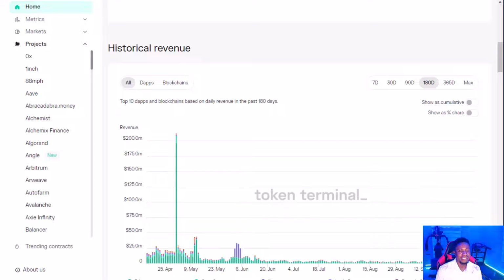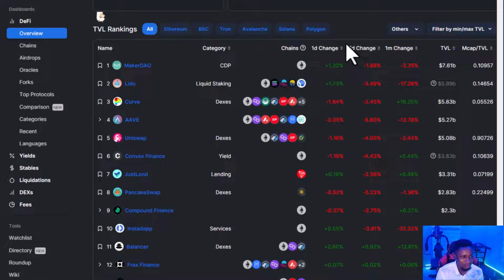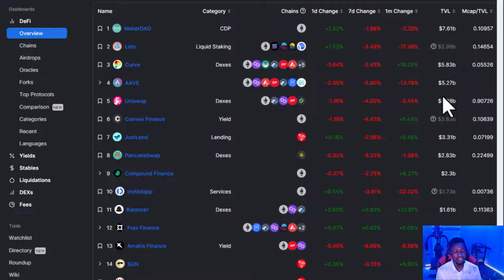So this is DeFi Llama. This is a very important tool also. It shows you the TVL of every DeFi protocol. For instance, this is Maker sitting at number 1 with a TVL of 7.6 billion. This is Lido with a TVL of 5.9 billion. The beauty of DeFi Llama is that you can just go there and see all these new projects.